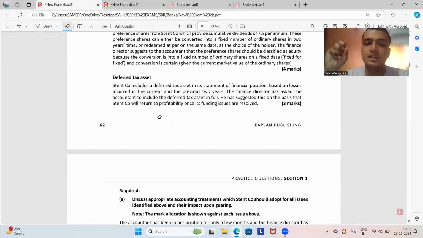Also, the losses that the company has incurred in the current and the previous 2 years should be non-recurring losses, that is, such losses which cannot be incurred in the future, or onerous losses. The presence of previous 2 years losses itself is a strong evidence that the company won't be able to generate profit in the near future, or will find it difficult to generate profit in the near future. Thus, a deferred tax asset should not be recognized.